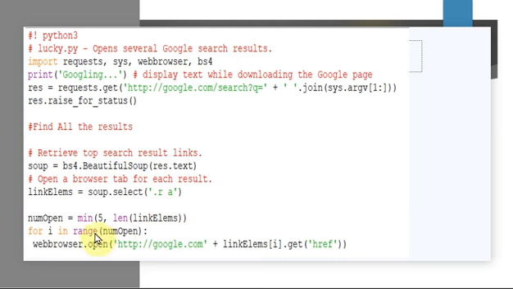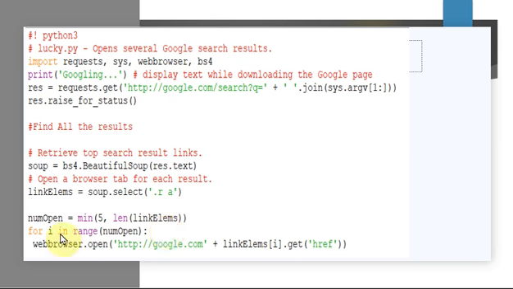So we are saying that a minimum of 5 matches might be there. The minimum range is minimum 5 comma length of link elements. So minimum 5 matches will be there, and after that it can be any number, even 10 or 15 matches can occur, but minimum 5 will be there. That is what we are saying here.